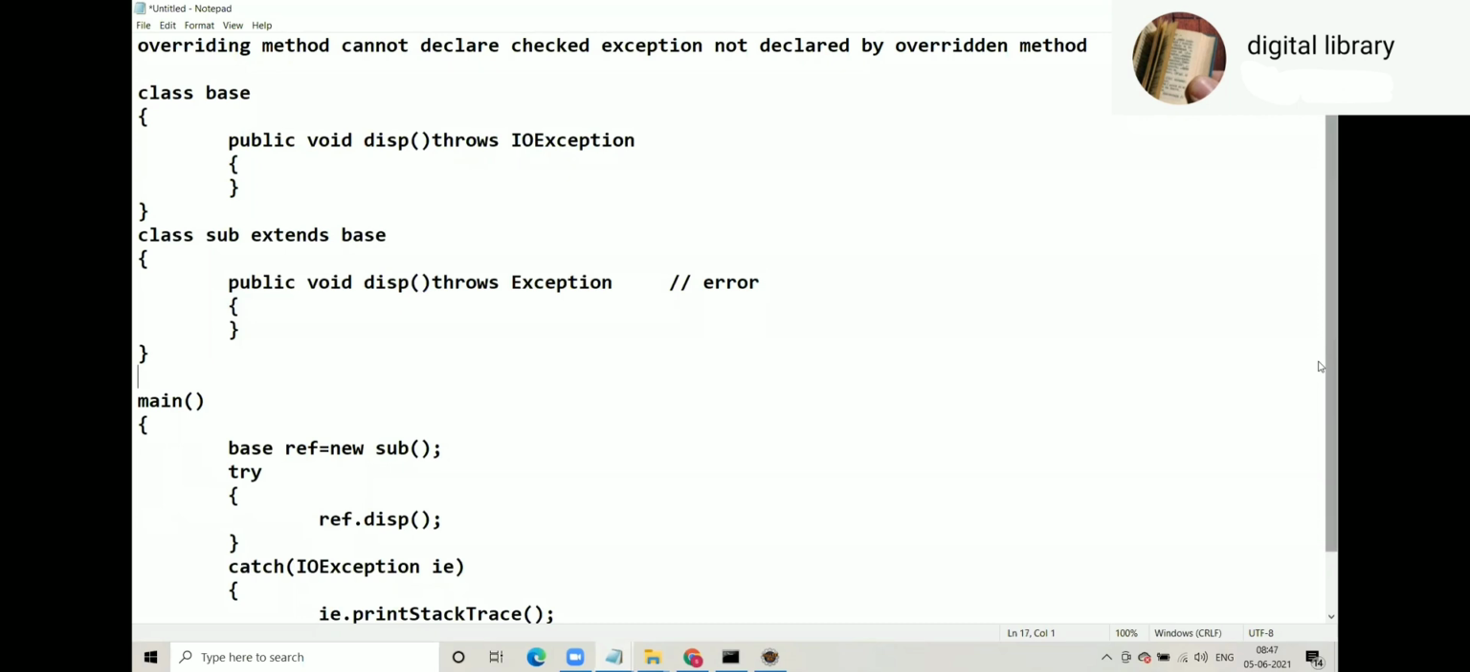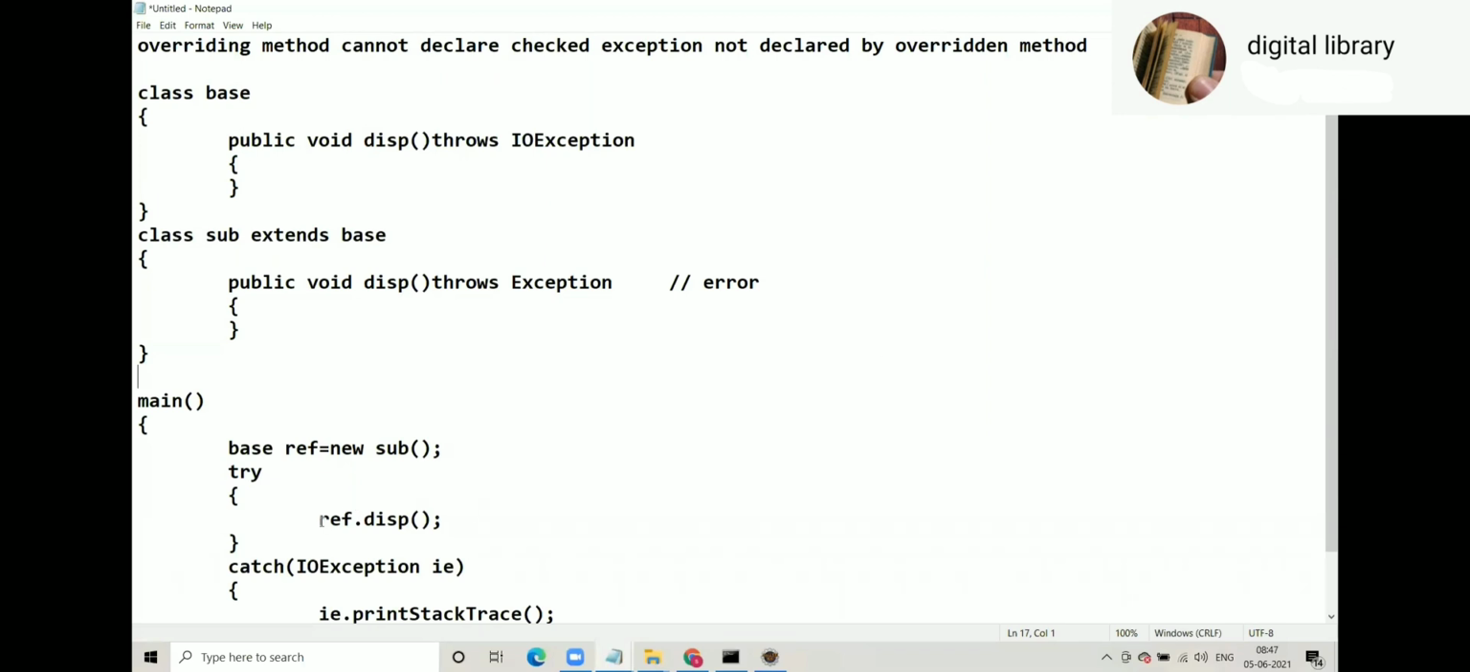No, sir, because it will not be able to catch the exception. If the subclass throws Exception, at runtime there is no catch block for Exception. You are assuming, at runtime there will be problems, sir. Okay, fine, listen now.